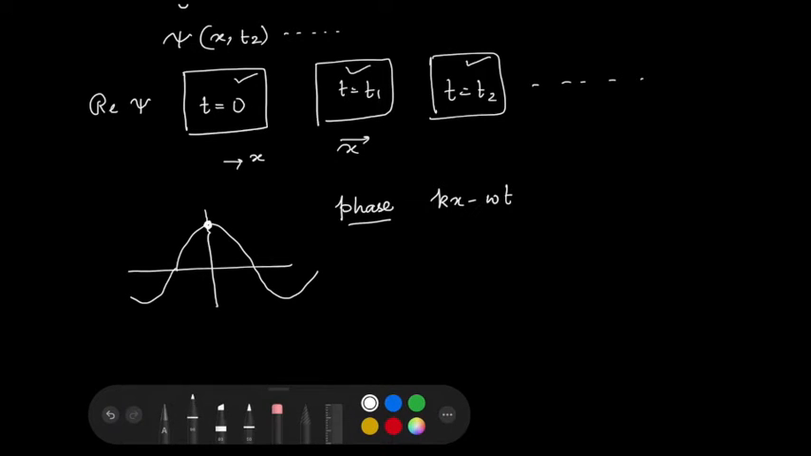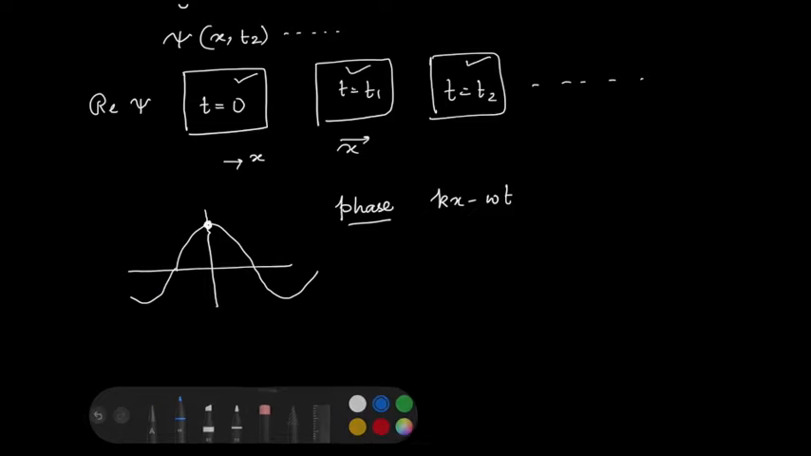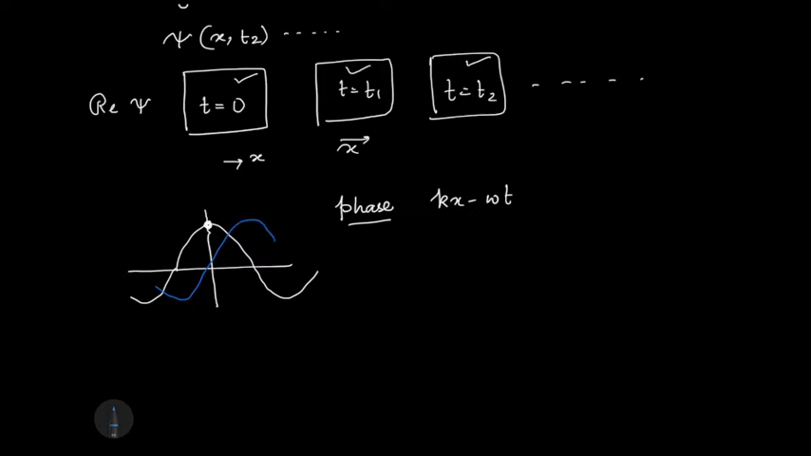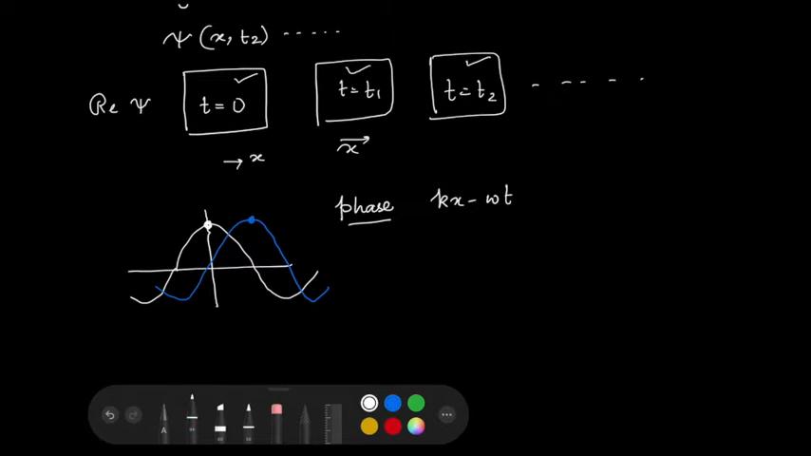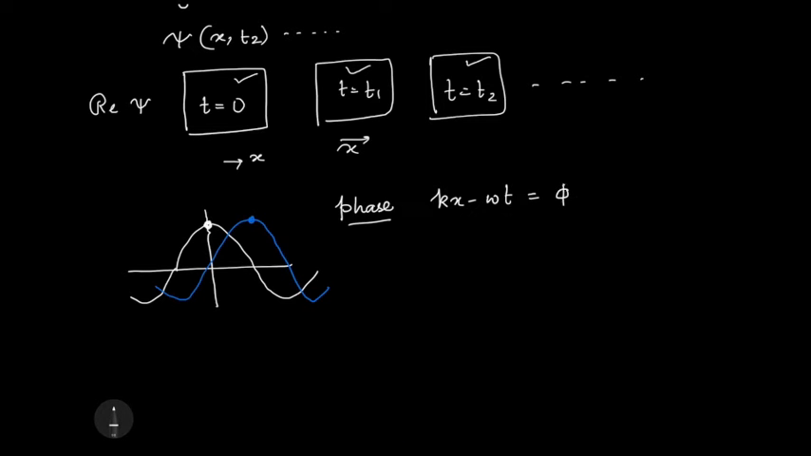If the maximum moves and say it goes towards the right-hand side, and at a later time, as we saw in the movie, the maximum comes here, then the value of the phase at this point will be again 0. So if I take any such point where the phase has a definite value, I am talking about at position x and time t.